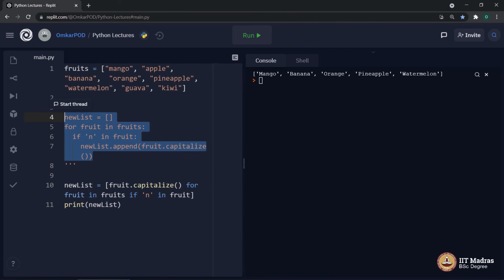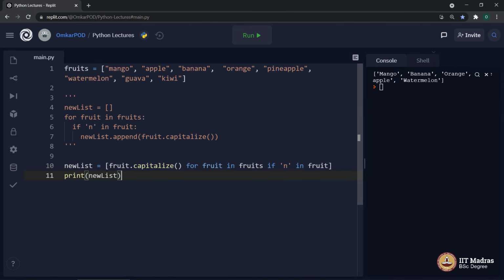Now, once again, operationally, it reduces the number of lines. Other than that, functionally, there is no difference between this line number 10 and these 4 lines over here. So what happens is, we say new list is equal to fruit dot capitalize for every fruit in this particular list if n in fruit.